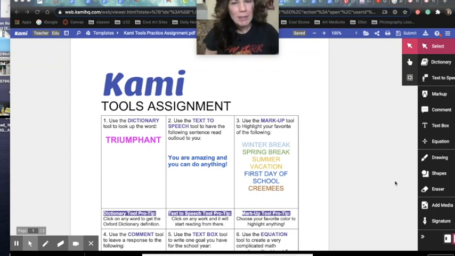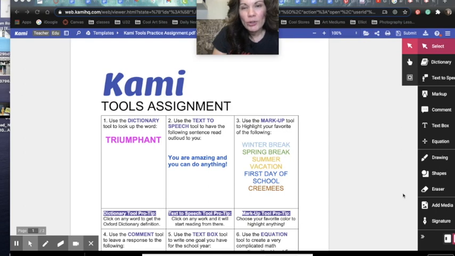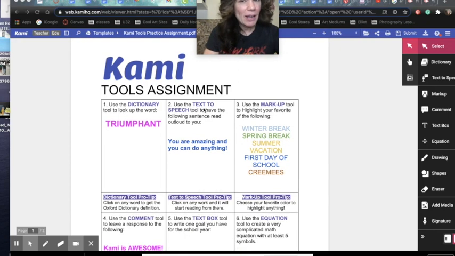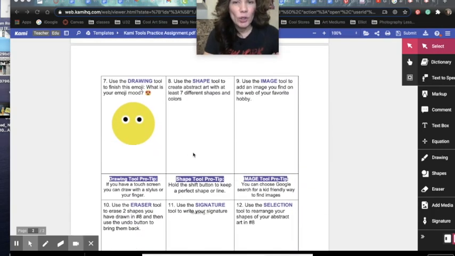So what is Kami? Kami, again, is this really cool program that allows you to do your assignment in multiple ways. It has all these cool annotation tools, which are tools that allow you to make notes, interact with the text, and do things that make learning better for you. It could be about recording what's important to you. It could be about finishing your assignment. All these tools work in different ways. And again, you have access to this assignment after you watch the video. If you go through the assignment, it has you try every single one of the tools.